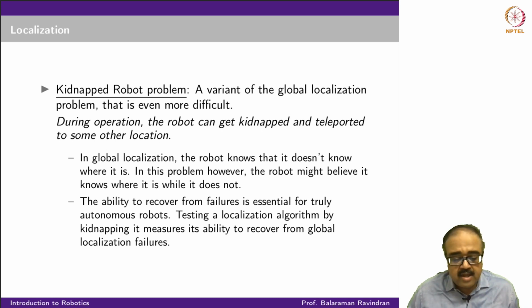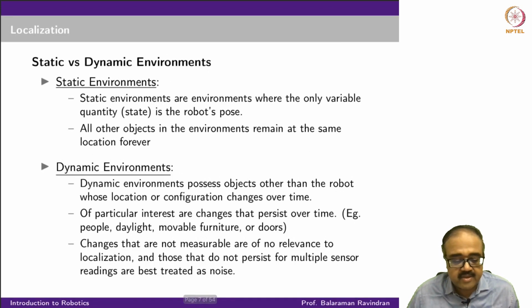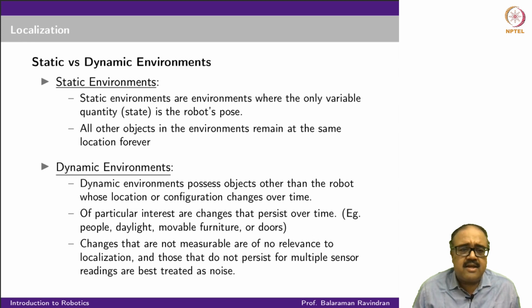Okay, so moving on. So this is one dimension: how much you know about which part of the state space you are in, or whether you have to assume global localization. The second dimension is looking at static versus dynamic environments. So what do I mean by that? Static environments are those where only the robot is moving. None of the other quantities are changing. Everything else in the environment is the same.